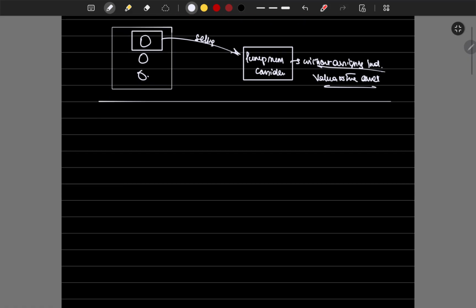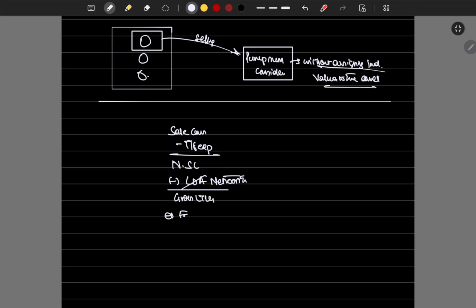This is how we usually compute the capital gains, which is sale consideration minus transfer expenses, if any. Net sale consideration will arrive. Minus that, we do not take cost of acquisition; net worth will be used here instead of cost of acquisition. Below that we get gross LTCG. Removing exemptions gets us net LTCG.